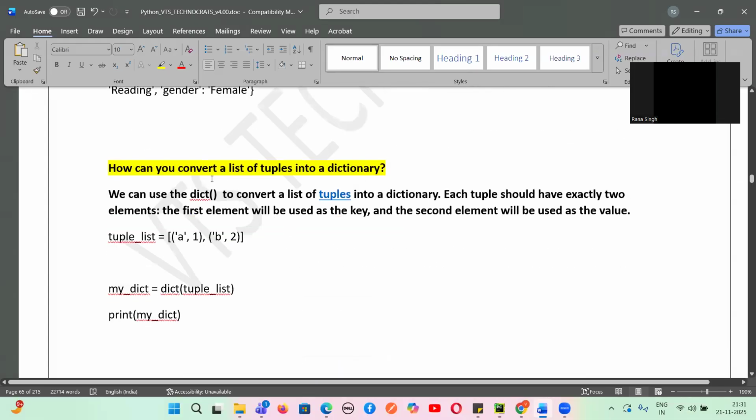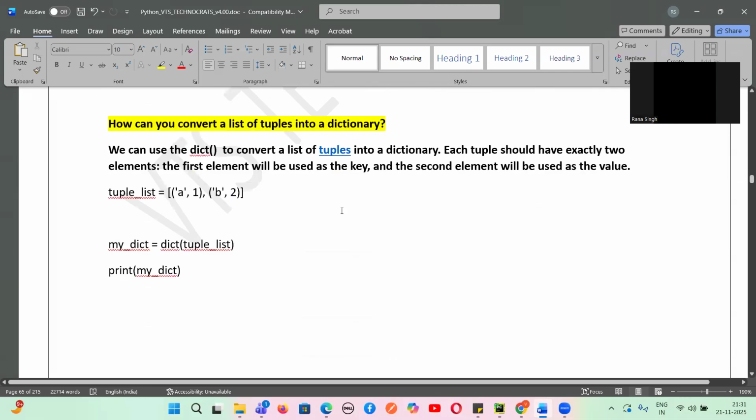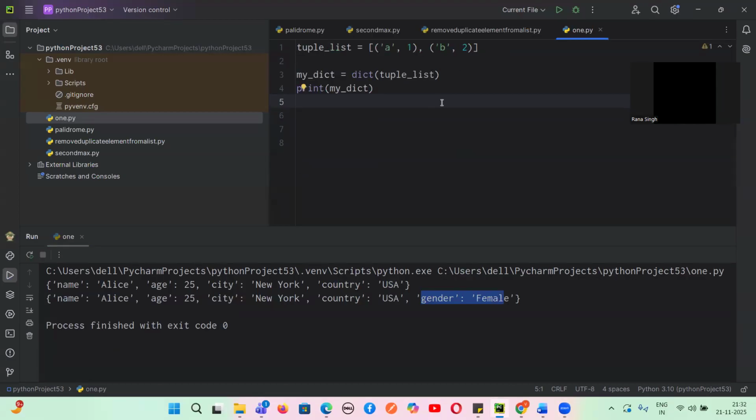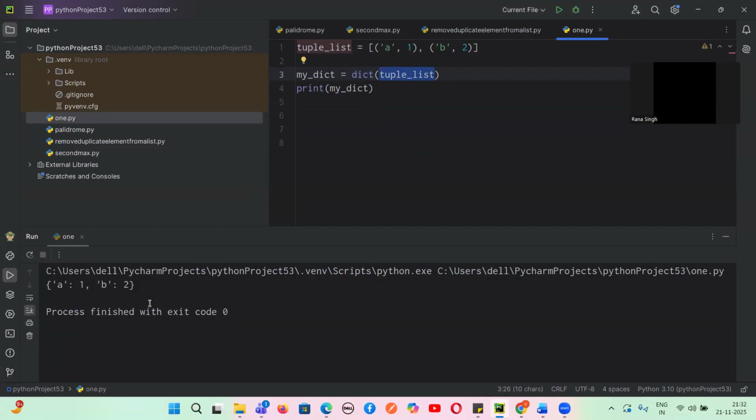So how can you convert a list of tuples into a dictionary? You can use dict to convert a list of tuples into a dictionary. Each tuple should have exactly two elements. The first element will be used as the key and the second element as the value. So there should be only two values for converting a list of tuples into a dictionary. I have told you about type conversion: use dict and pass this tuple, which has only two values, key and value, and it's converted.